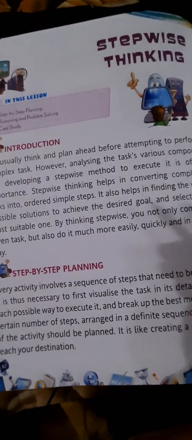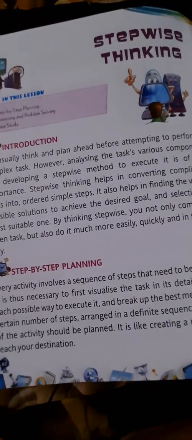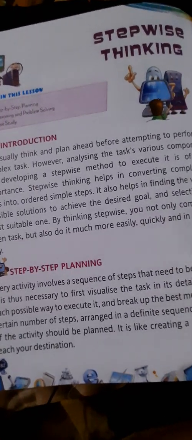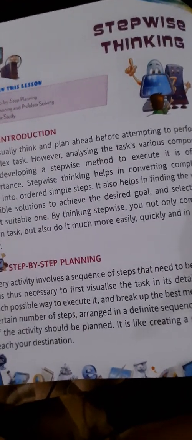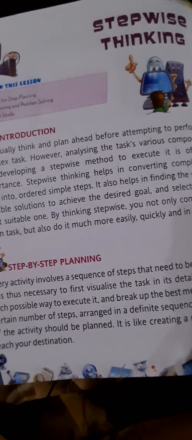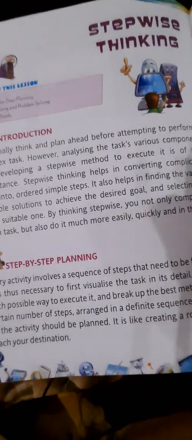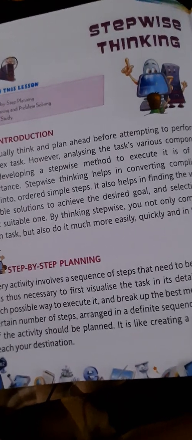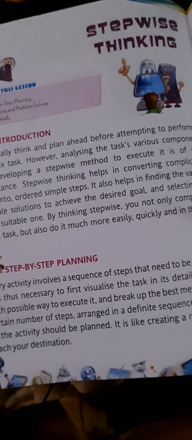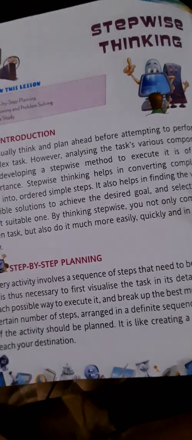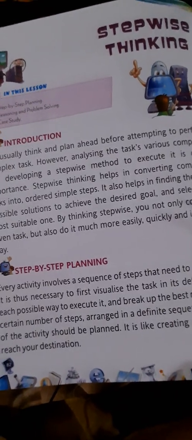Like if you have to give an exam, either you can learn and give the exam, or you can cheat from the other child's copy, and then you can give the exam. So the easiest and the best possible solution here is that you learn and then you appear for your exam. So it helps us in analyzing. When we think about what steps we have to take, it helps us in analyzing which is the best possible way to achieve our goals.